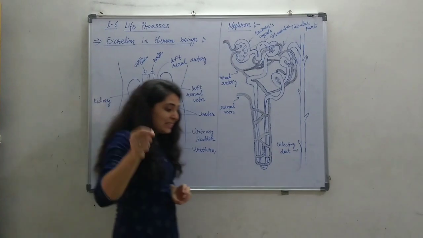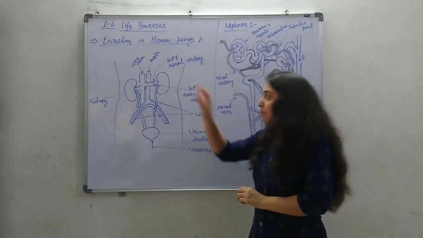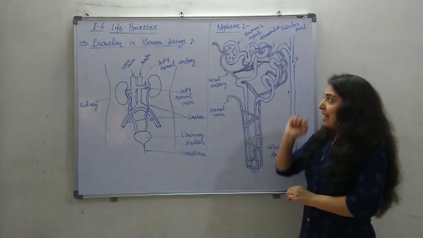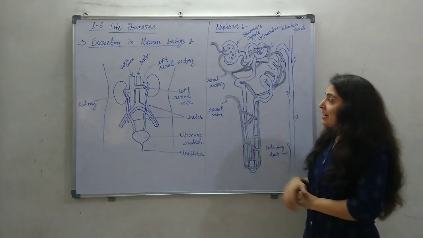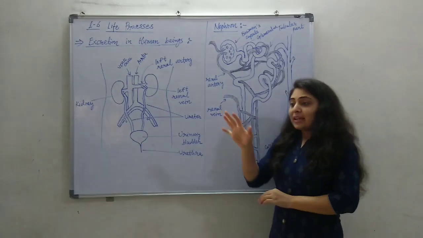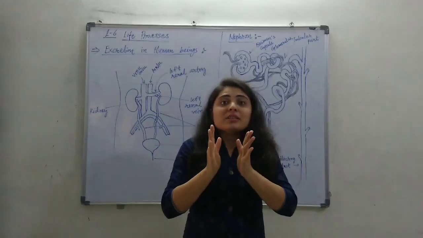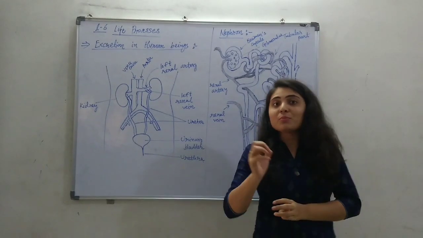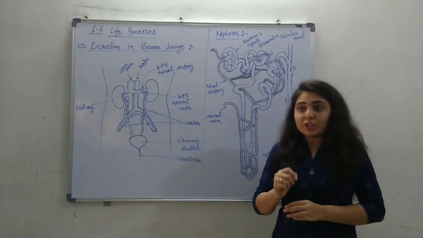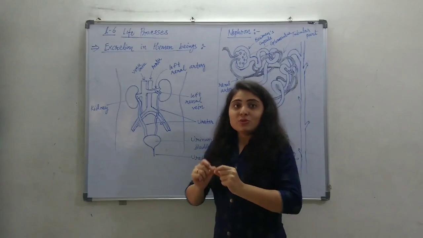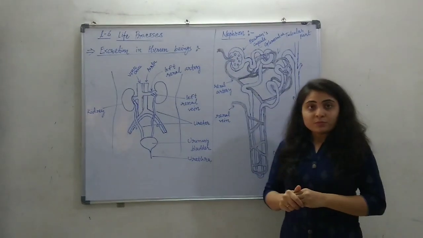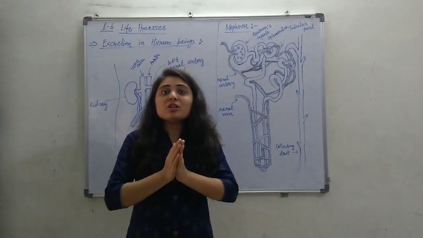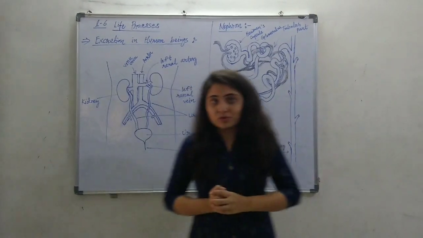Now the question is, how is the purification done inside the kidney? When the blood enters through the renal artery, inside the kidney there are excretory units which do the main purification, the main filtration. This excretory unit is called a nephron. The nephron is the main functional and structural unit of the excretion process.